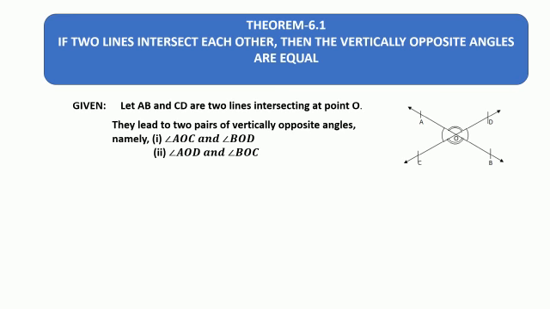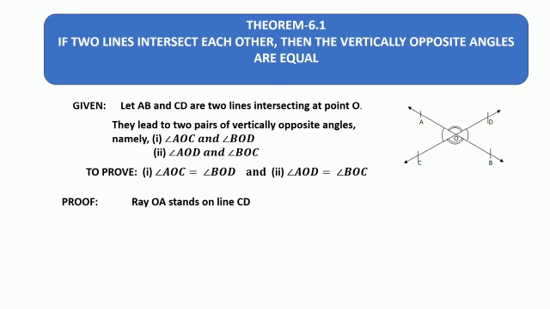And when they are intersecting, you get two pairs of vertically opposite angles. The first pair is angle AOC and BOD. And the second pair is angle AOD and angle BOC. We need to prove that angle AOC is equal to angle BOD and angle AOD is equal to angle BOC. First, I am considering the line CD over which ray OA is standing. When ray OA is standing over the line, the two adjacent angles will be a linear pair. What are those two angles? Angle AOC plus angle AOD. The sum of these two angles will be 180 as they are a linear pair. I am naming this equation number 1.